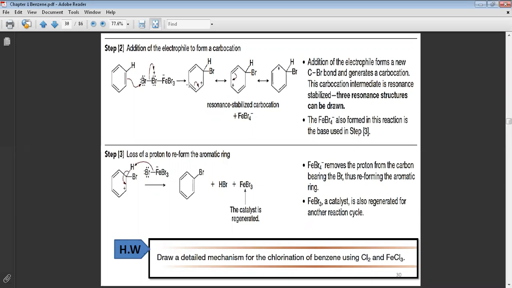Because we have two additional resonance structures, this and this. Okay, that means the pi bond converts to here, the positive will become here. Pi bond converts to here, the positive will become here. Finally, we have a resonance-stabilized carbocation. In the final step, the base or the nucleophile will attack the proton to bring back the resonance structure again. Okay, we have again the resonance structure, the aromatic system again.